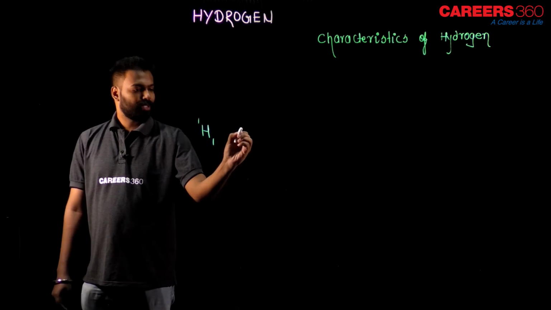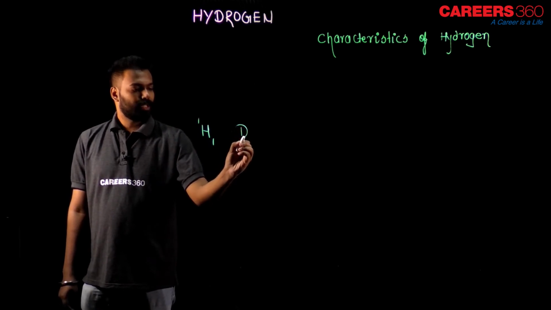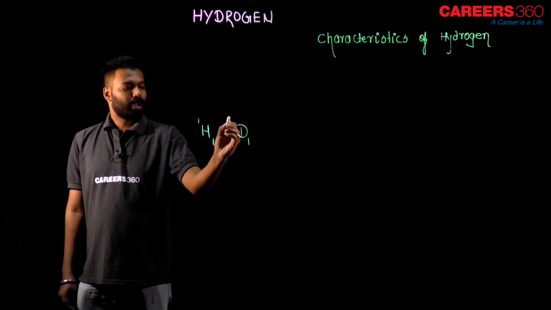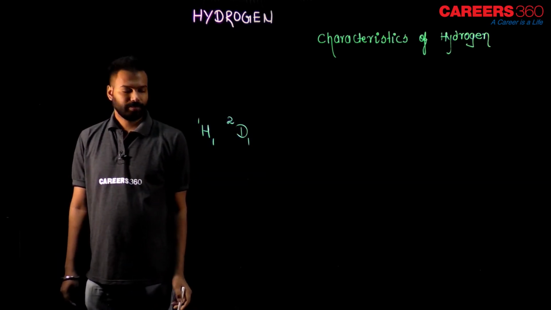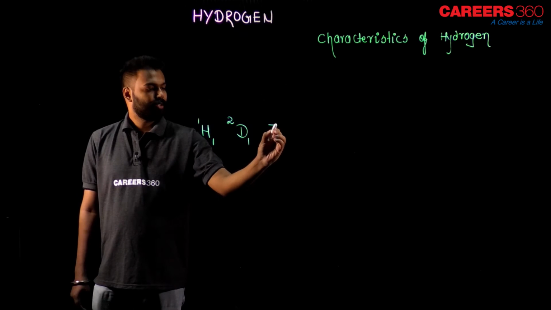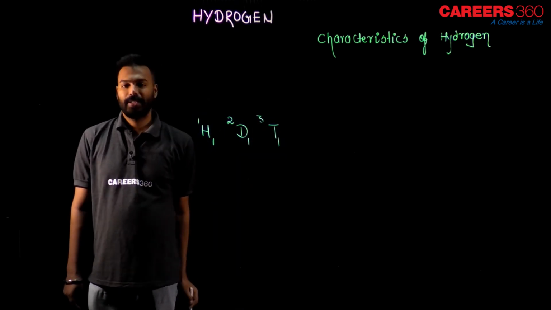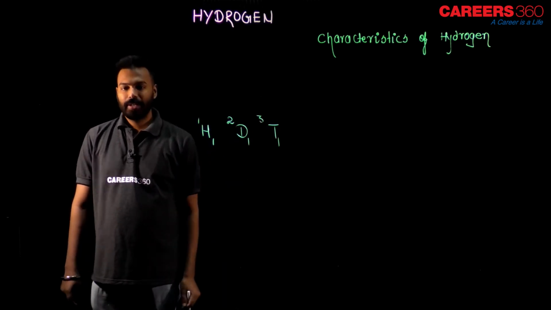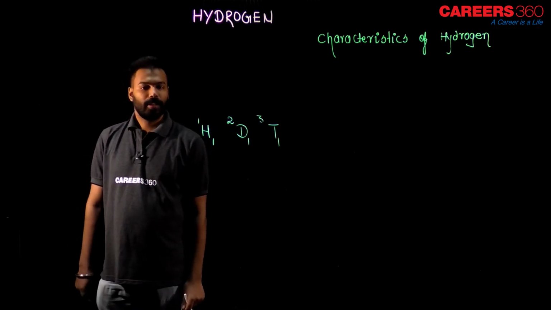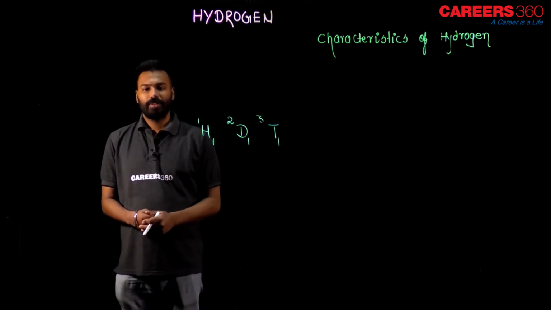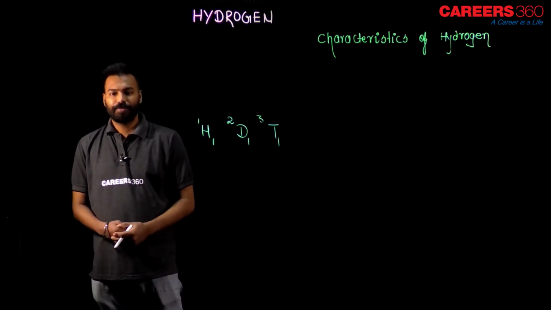The second type of hydrogen is known as deuterium. It has atomic number 1 and mass number 2. The third type of hydrogen is tritium. It has atomic number 1 and mass number 3. This tritium is radioactive in nature. We have to simply get the knowledge about some properties of hydrogen.